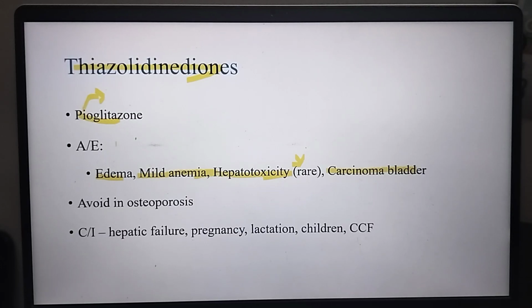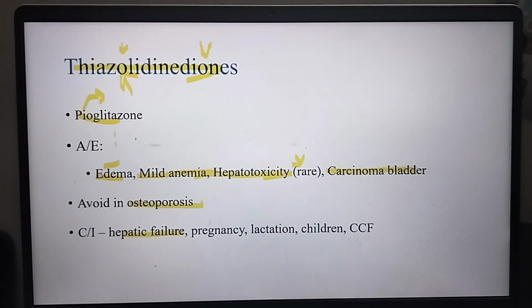Whatever the intake of water, it is depositing in the body, so causing swelling. So edema, mild anemia. Avoid in osteoporosis. In case of osteoporosis, we avoid these thiazolidinediones. In thiazolidinediones, this O in diones is indicating osteoporosis. So it will be avoided in osteoporosis, and contraindicated in case of hepatic failure